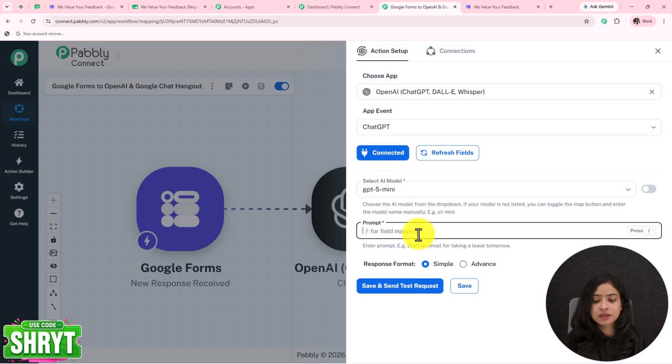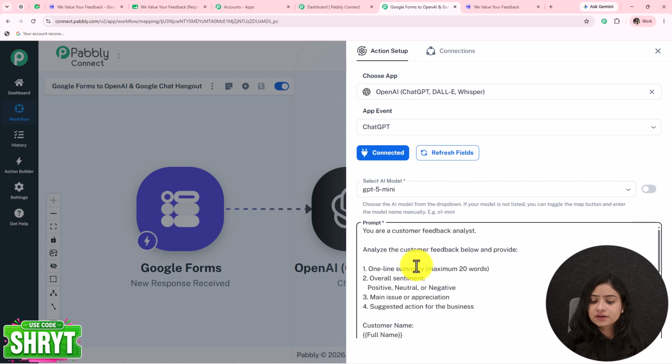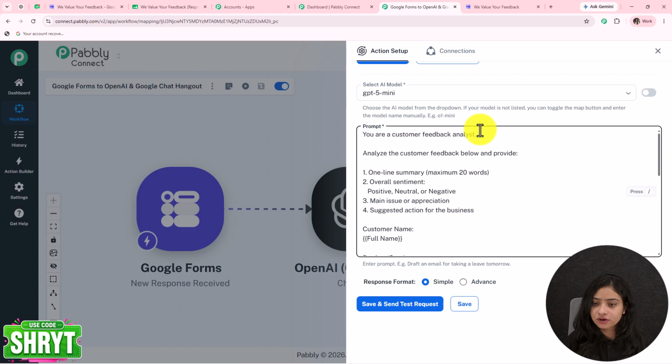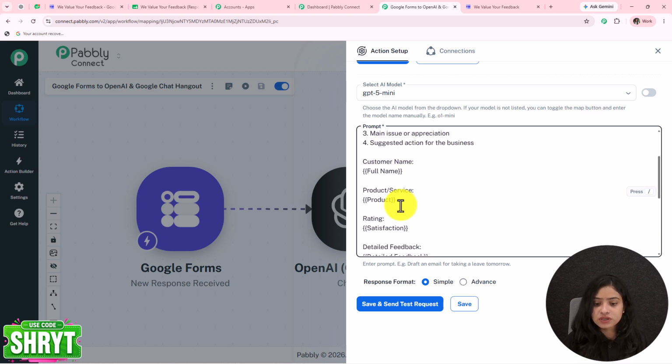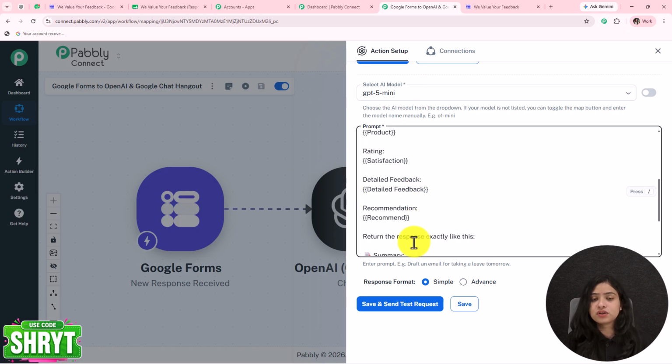So here I am entering my prompt as you are a customer feedback analyst. First of all, I've provided a role that my AI agent is going to perform. Analyze the customer feedback below and provide one-line summary, maximum 20 words. I want to send a one-line summary to my team members on Google Chat Space so that they do not have to read much, but they have an idea of what kind of feedback is received. Overall sentiment, positive, neutral, or negative, what is the feedback all about? Main issue or appreciation, suggested action for the business, customer name, product, service, rating, and these details are related to the response that we have received.